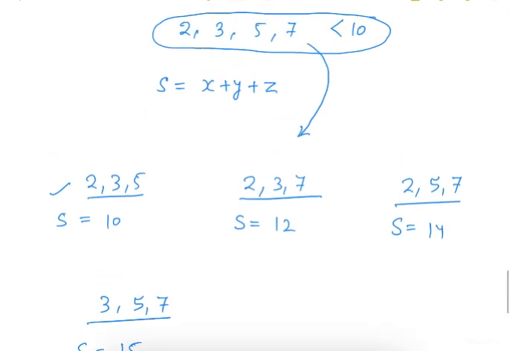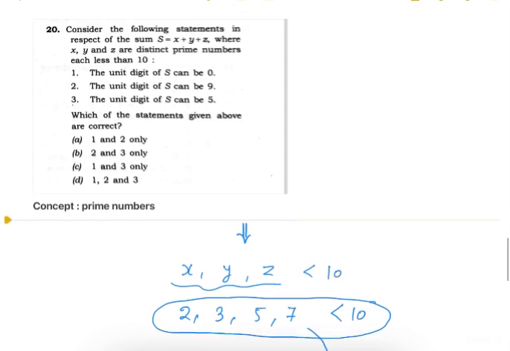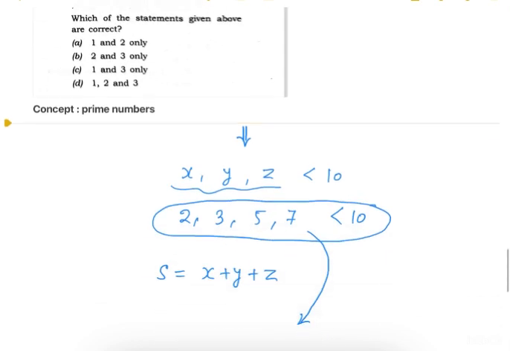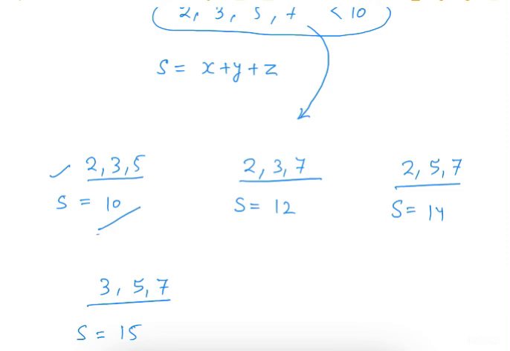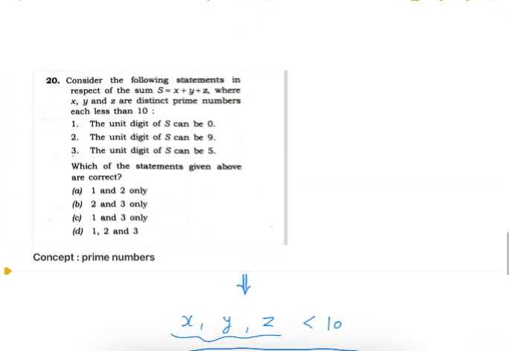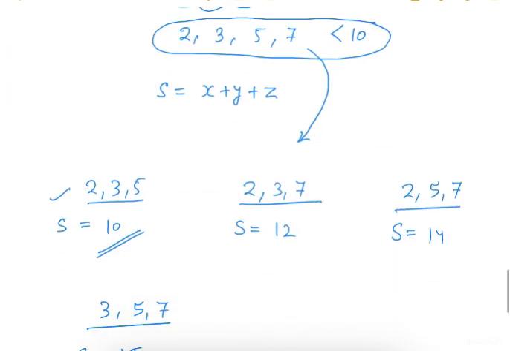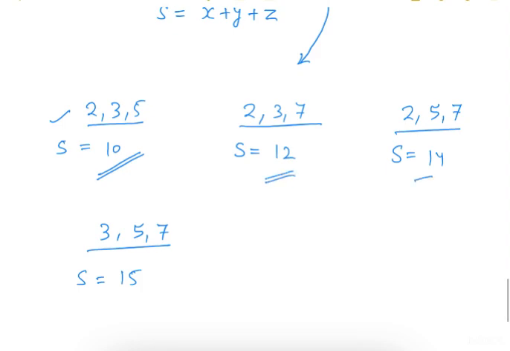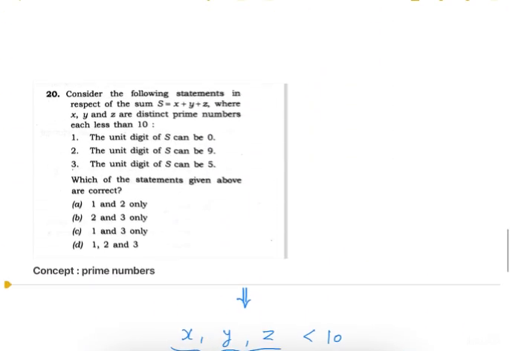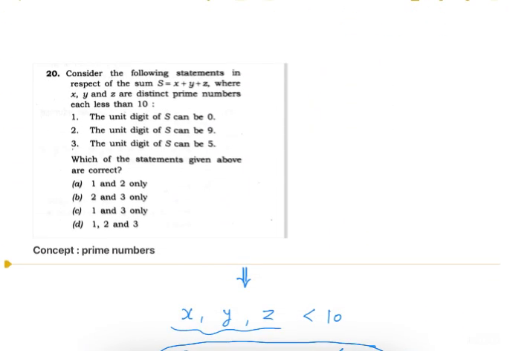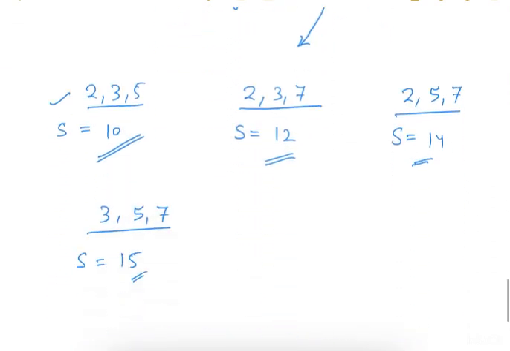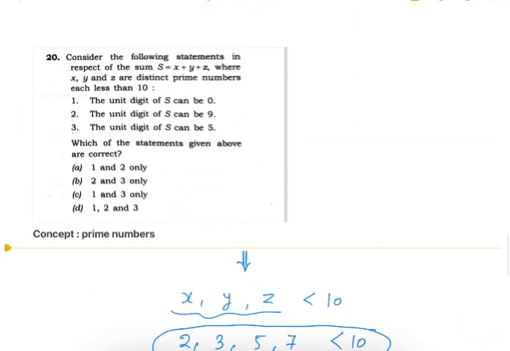Now read the statements given in the question. Statement 1 says that the unit digit of S can be 0. Yes, in case 1 we have unit digit as 0, so statement 1 is correct. Statement 2 says that the unit digit of S can be 9. In all these 4 cases we don't have unit digit as 9, so statement 2 is incorrect. Statement 3 says that the unit digit of S can be 5. Yes, in the fourth case we have unit digit as 5. So statements 1 and 3 are correct, and answer choice C is our right answer.